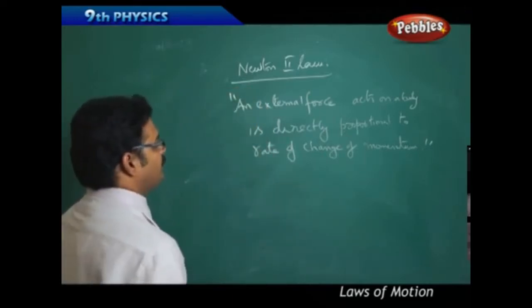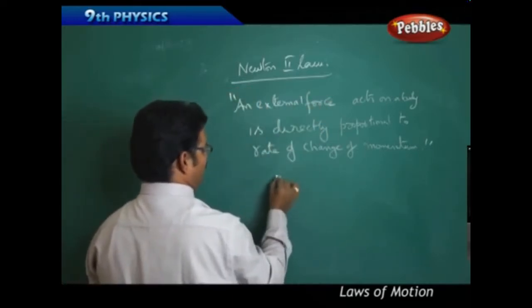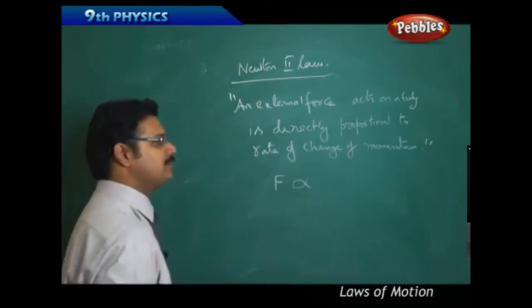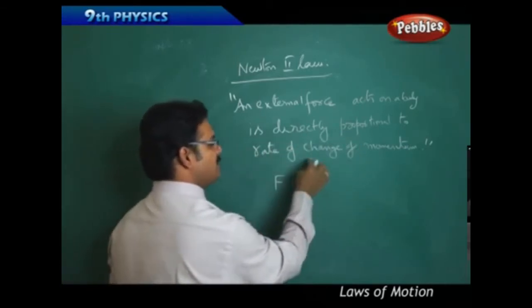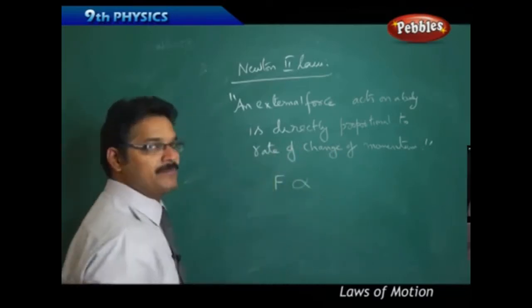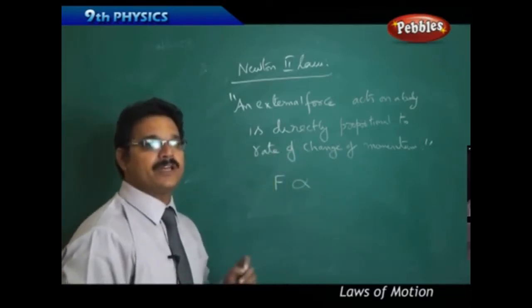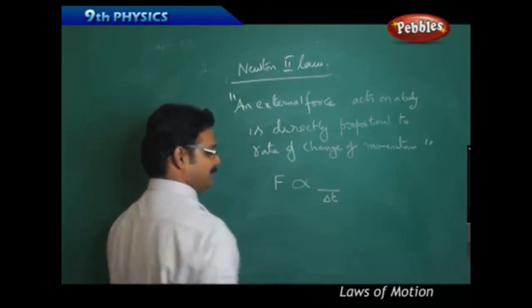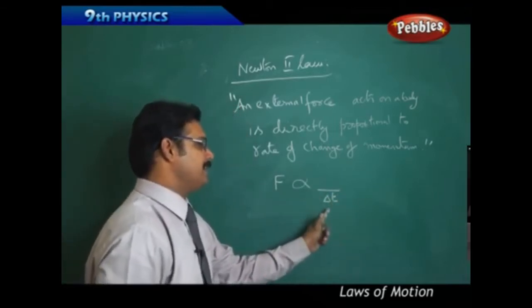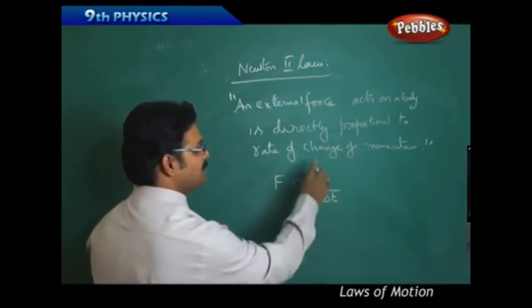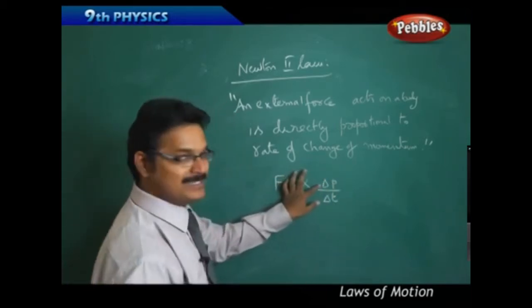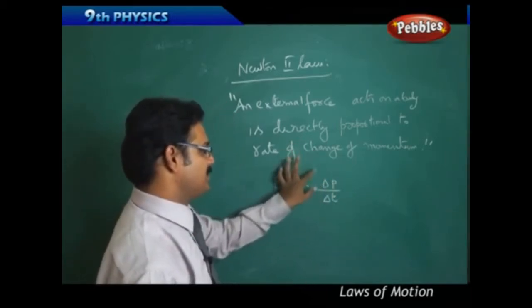Right. External force acting on the body. So F is the external force. Directly proportional, so directly proportional symbol. Rate of change of momentum. Remember, rate means always it is with respect to time, so it becomes delta t in the denominator. Divided by delta t means rate. Change of momentum means delta p. Delta is the triangle symbol, it represents change.